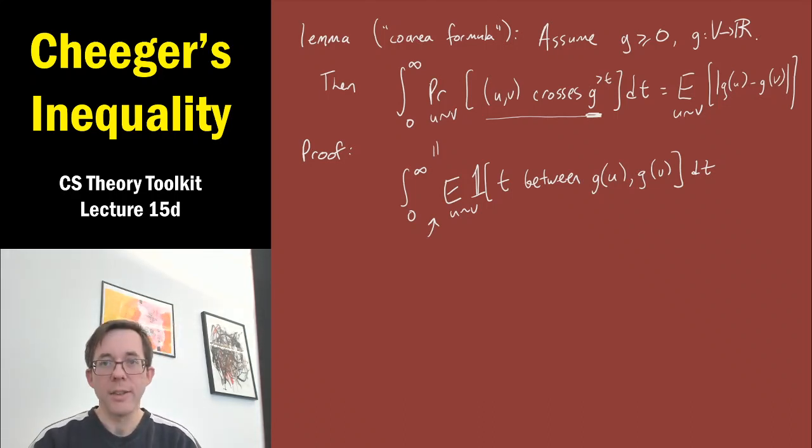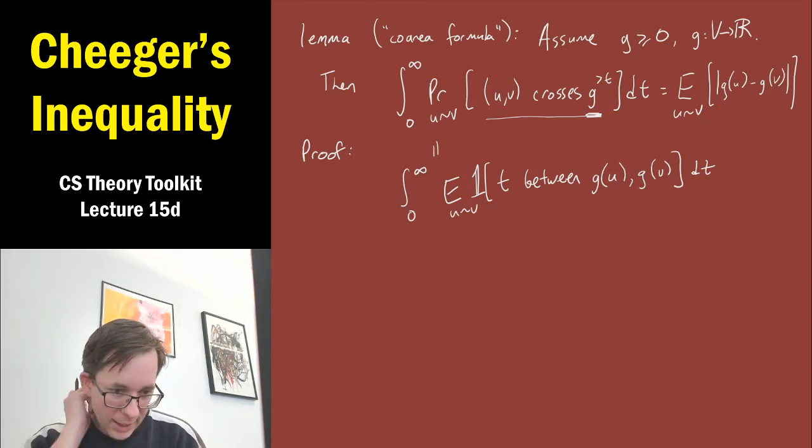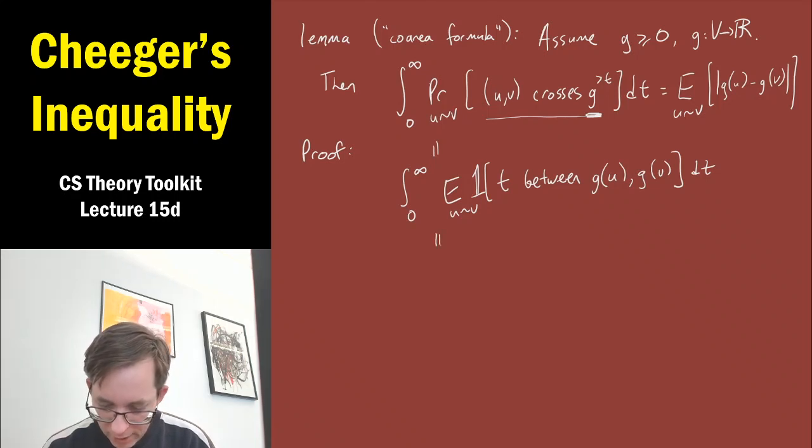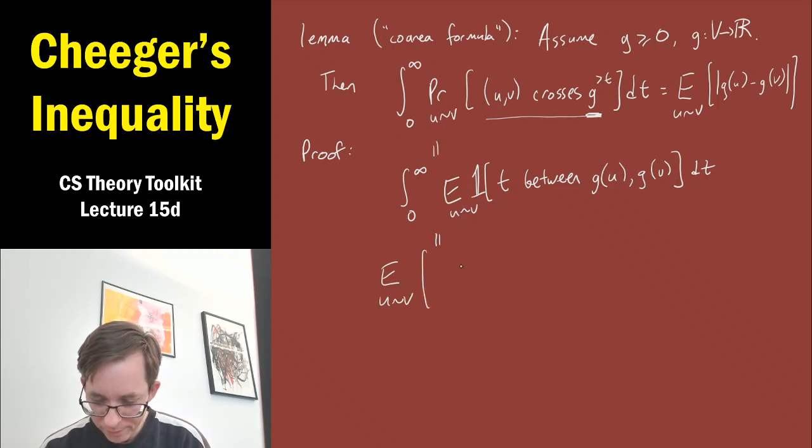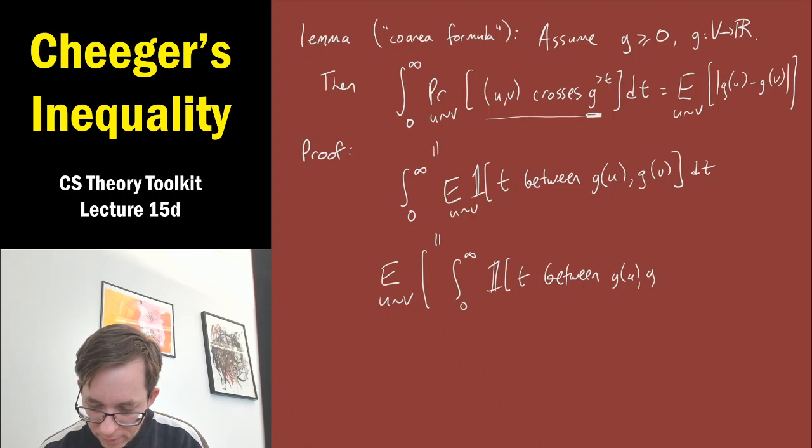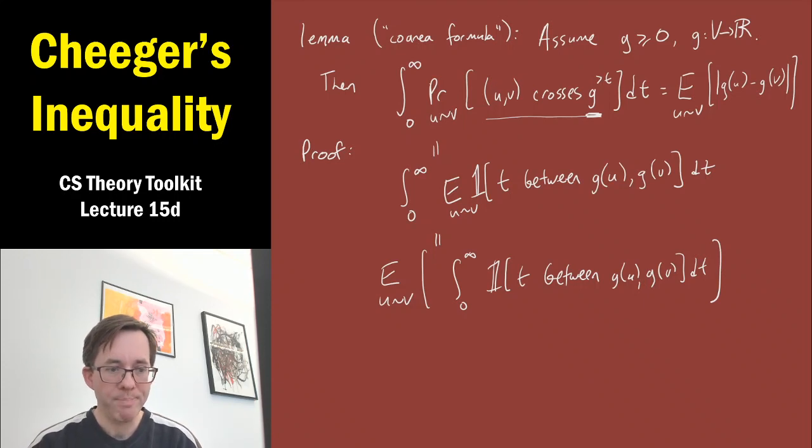Well, as always in these tricks, and in the proof that the expected value of y is the integral of this, whenever in life you have a double sum, you should exchange them. An integral is like a sum, an expectation is like a sum. You should always exchange them when you see them. I didn't even need to check my notes to see that that was the next move. It had to be. So let's exchange them. This is equal to the expected value over a random edge uv of the integral from 0 to infinity of the indicator that t is between g(u) and g(v), dt.